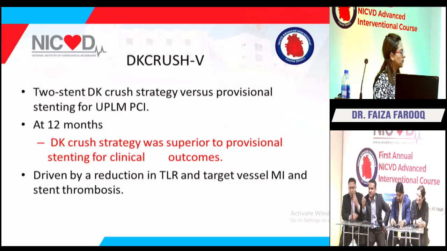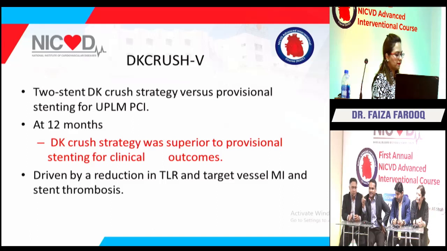Another main difference. But if you see the key findings in DK crush 5 and the EBC-MAIN trial, they favor provisional stenting as compared to DK crush. In the EBC-MAIN trial, 53% did the kissing technique regarding left main, and 4% did DK crush.